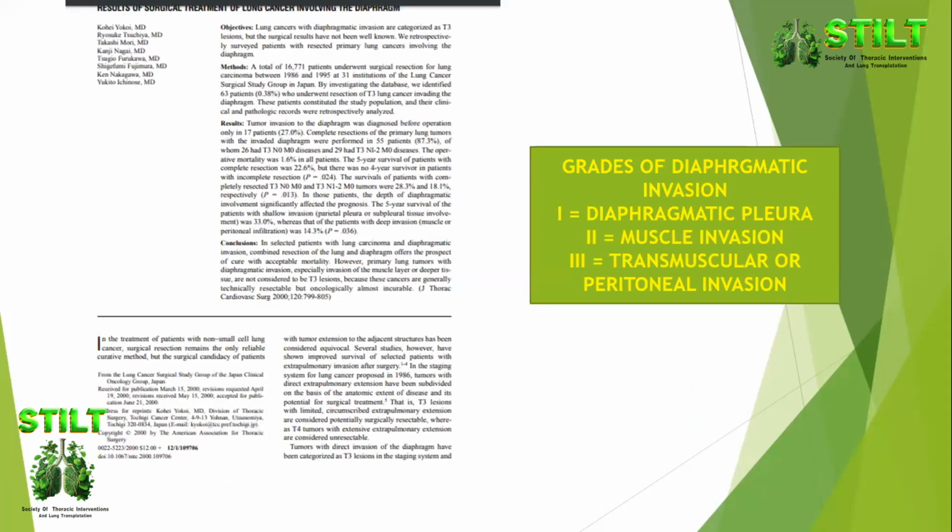So again, you can see the results of surgical treatment of advanced lung cancer: you can operate on patients with diaphragmatic invasion, although there are grades of diaphragmatic invasion. You can have just diaphragmatic pleural invasion, or muscle invasion. Up to these 2 stages, that's fine. You can resect the diaphragm. If it goes into the abdomen, there's peritoneal invasion. These patients will have a poor prognosis and probably should be closed.